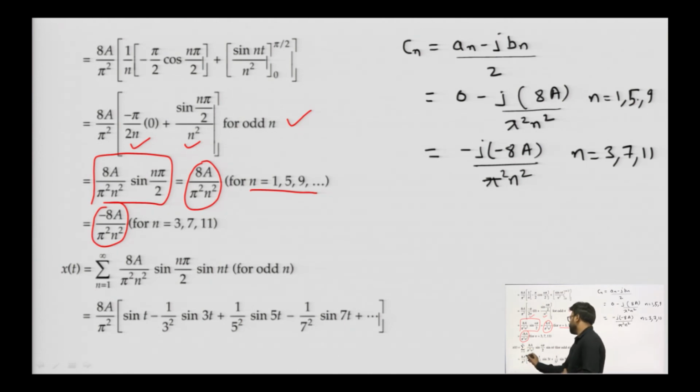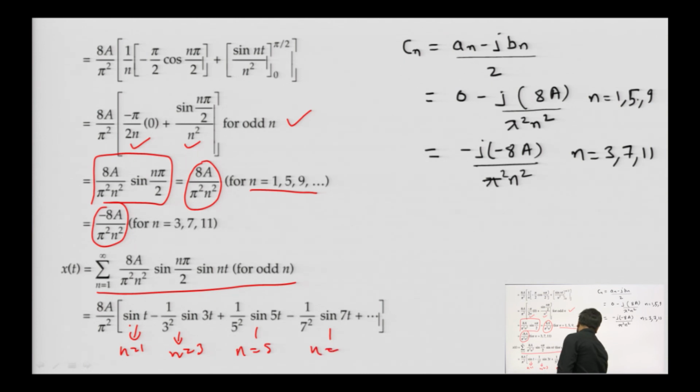So x of t will be written as the sum from n equals 1 to infinity, of sin terms for odd values of n only. Then we further expand it for n equals 1, n equals 3, n equals 5 and n equals 7.